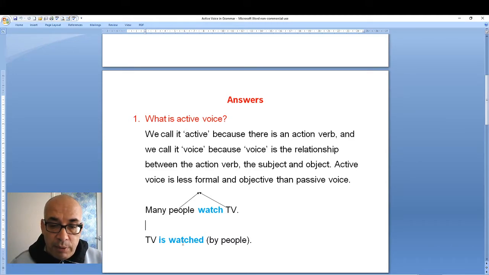TV is watched by people, is watched is passive voice, and as you know, when I explained passive voice, I said the subject becomes object and the object becomes the subject, and the sentence is in the present simple. I put verb to be in the present simple, and after verb to be I have to put the past participle of the verb. You can watch the passive voice again because I put so many videos on the passive voice. So we understand now the meaning of active voice.